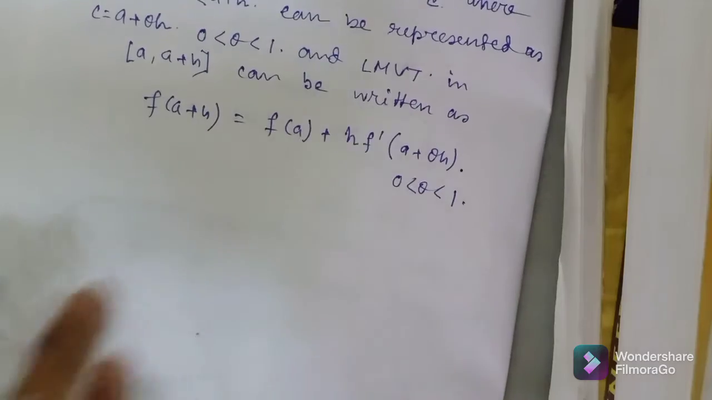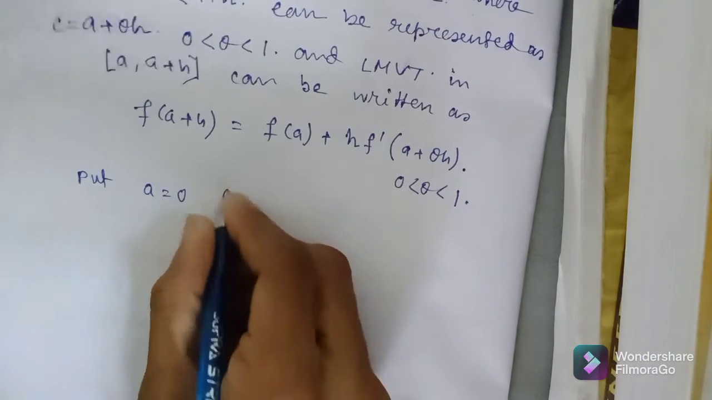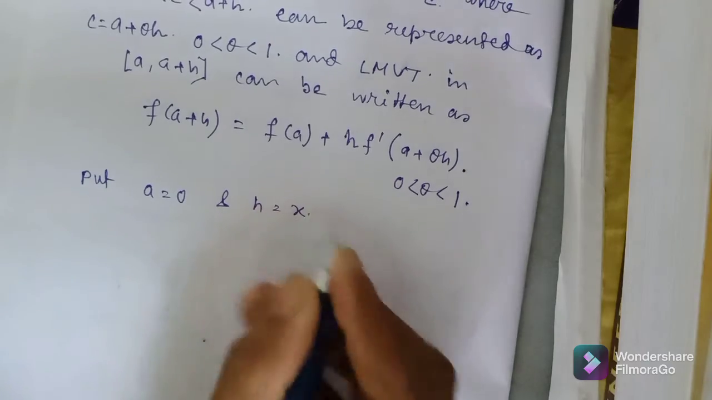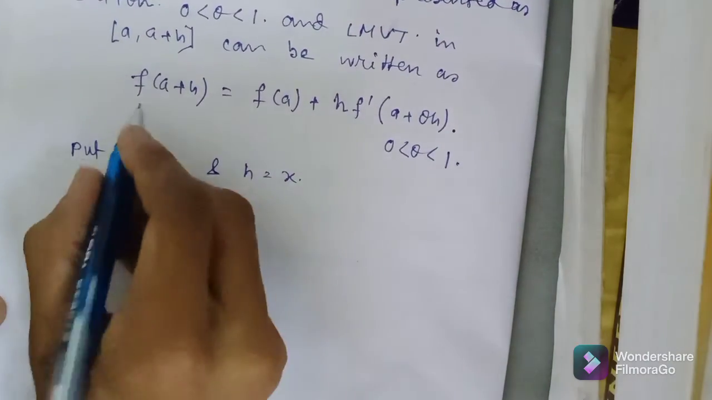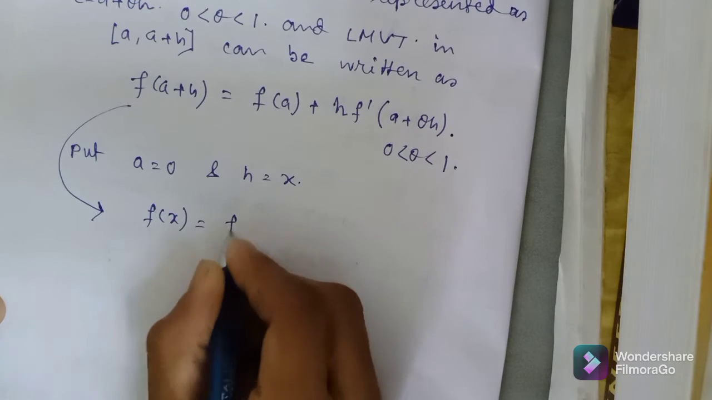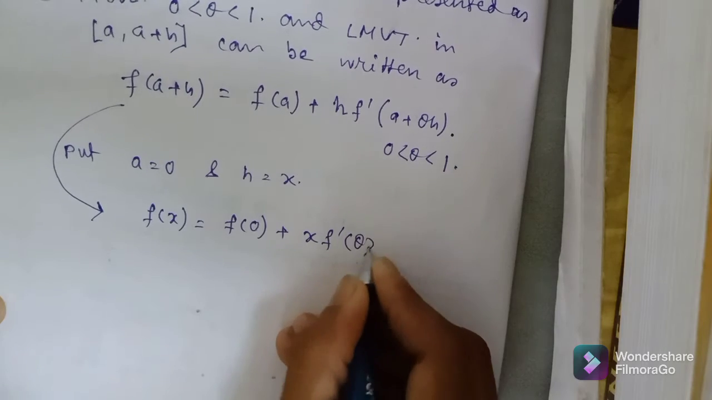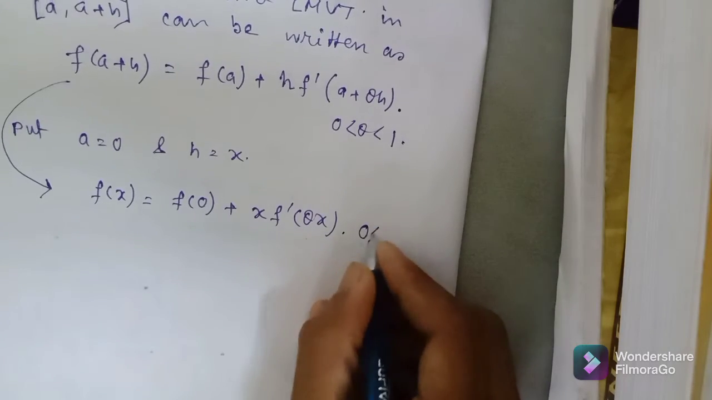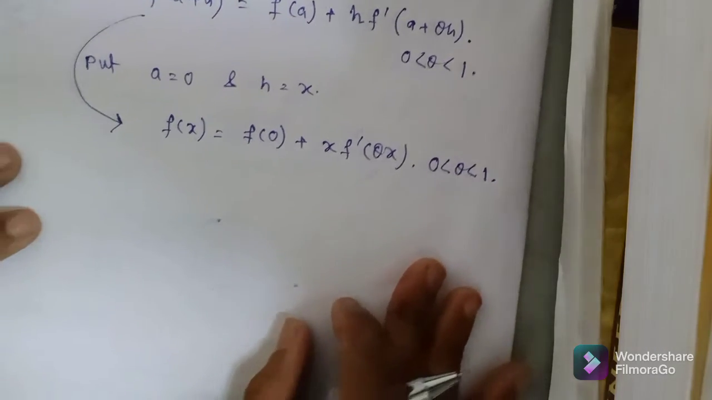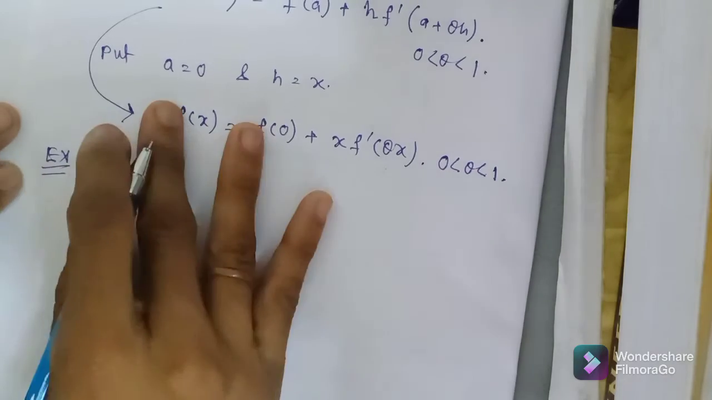Now if I put here a is equals to 0 and h equals to x, then what happened? Then from here we have f(x) equals to f(0) plus x into f dash of (theta x), okay, where 0 less than theta less than 1. Clear? Now we verify Lagrange mean value theorem.